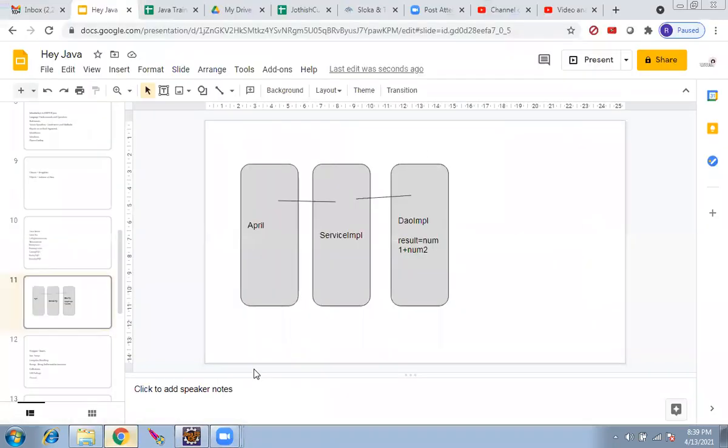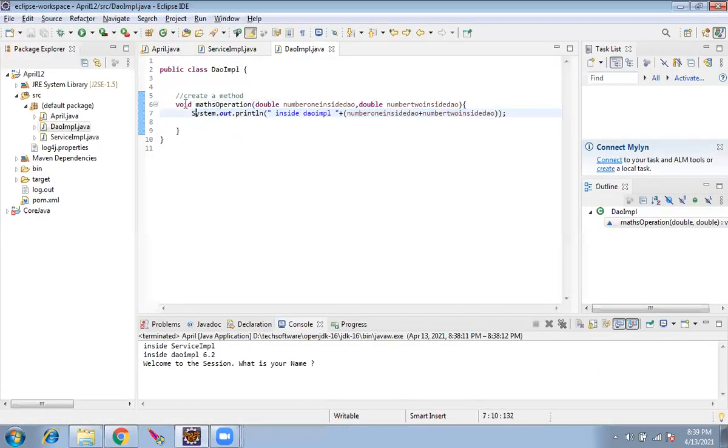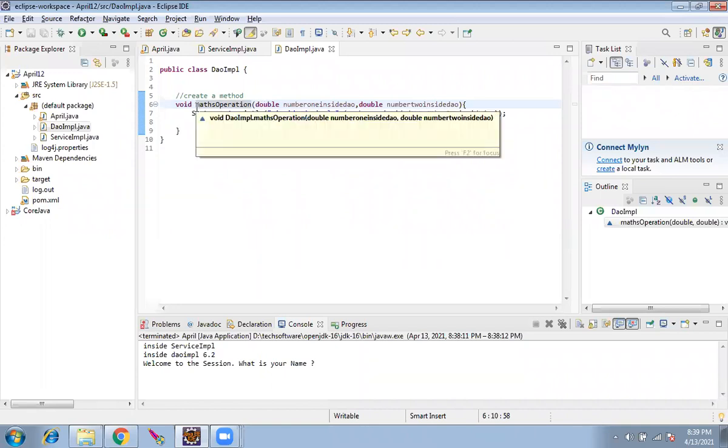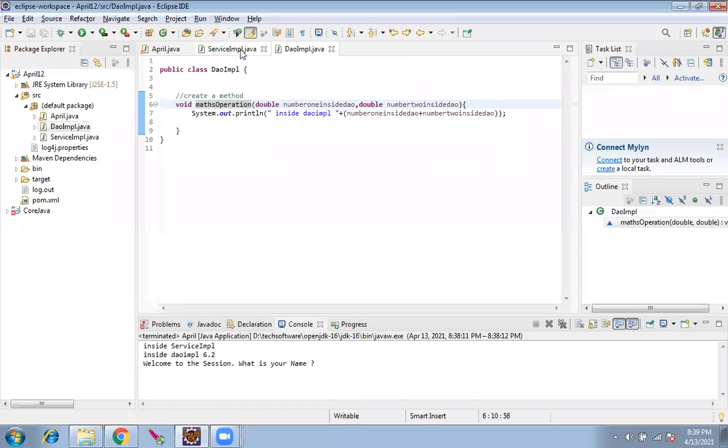Now we should be coming back. That's the return flow. But if you see here, the return flow will not happen because it's all void. Void means the method is telling the caller, whoever is calling this method, don't expect a reply from me. I am a void method, I won't return you anything.